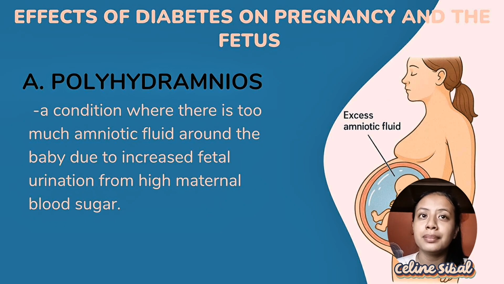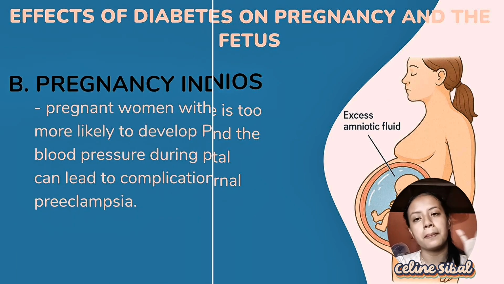When a pregnant person has GDM, their blood glucose levels are higher than normal. This means the fetus also receives more glucose, which can lead to increased fetal urine production, contributing to an excess of fluid in the amniotic sac. In turn, this increases the risk of complications for both the mother and the baby.